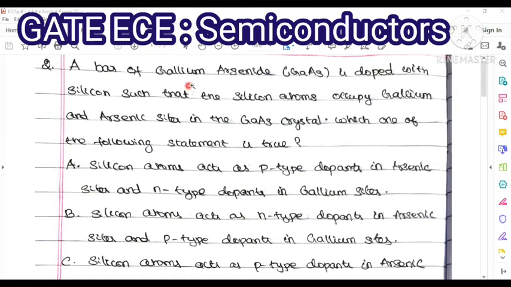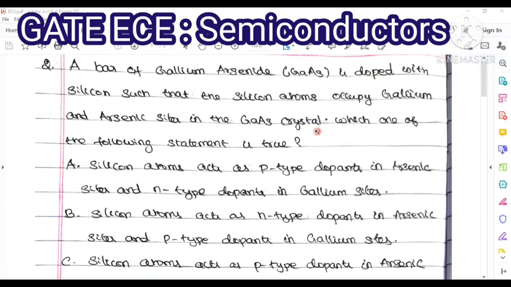A bar of gallium arsenide, that is GaAs, is doped. Doped means impurity added. It is doped with silicon such that the silicon atoms occupy gallium and arsenic sites in the gallium arsenide crystal. Which one of the following statements is true?